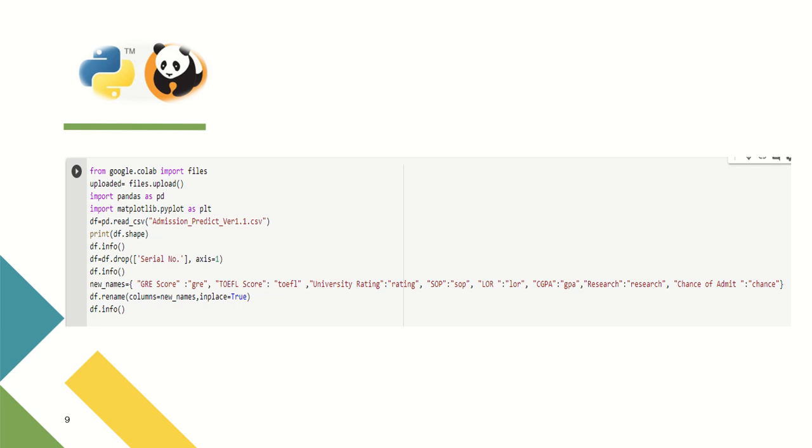After that, new names: if you want to replace the names, we replace GRE Score with GRE, TOEFL Score with TOEFL, University Rating with rating, SOP with SOP, and similarly Chance of Admit with chance. The code for the replacement is df.rename, columns equals new names, inplace equals True.